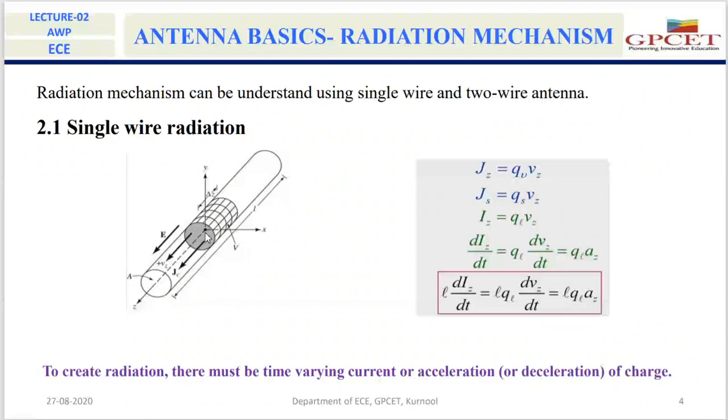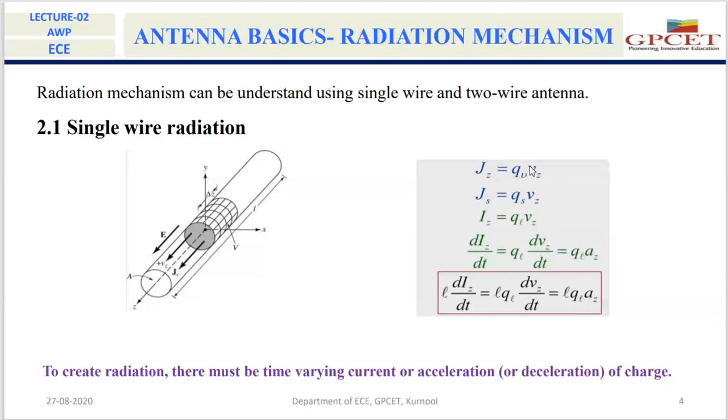Because of the charge across this cross sectional area, the current density Jz is proportional to the charge. So we can write Jz is equal to Qv into Vz, where Vz is the velocity of the charge and Qv is the charge density.